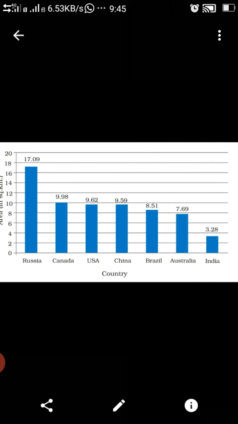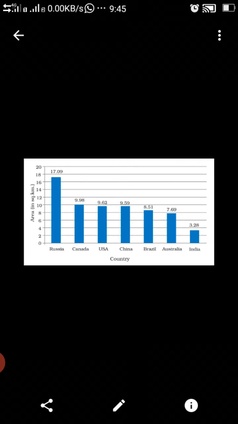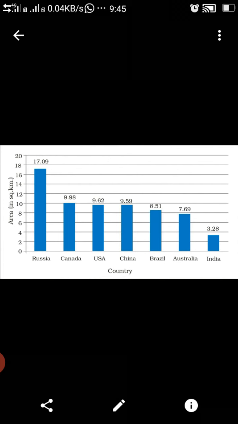The biggest country in the world area-wise is Russia, and sequentially we have Canada, USA, China, Brazil, Australia and India. So India is the 7th largest country of the world according to land area.